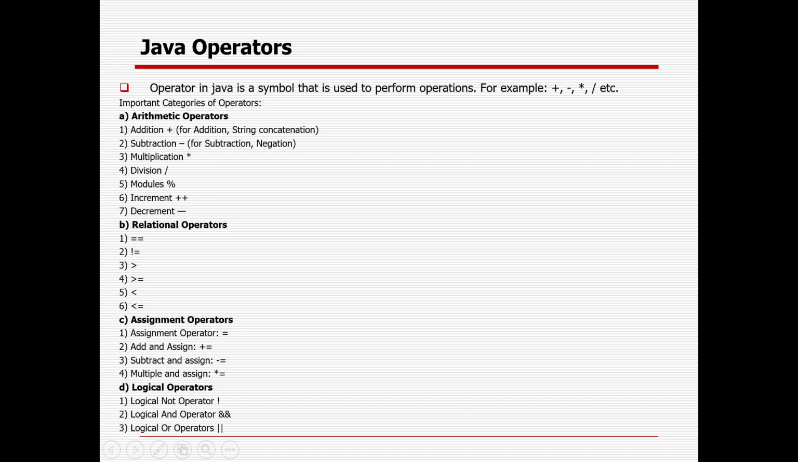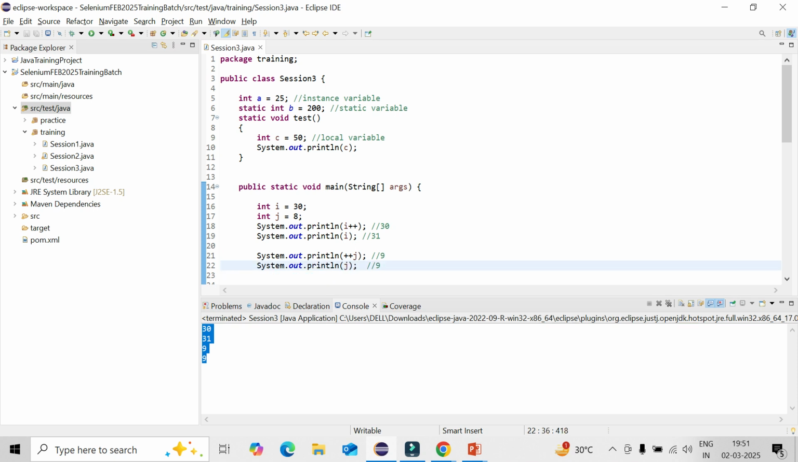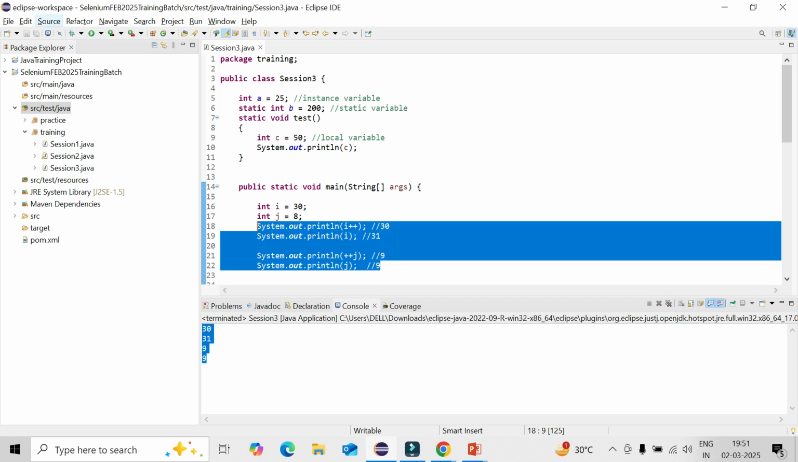Now I'll go on to the relational operators. It is nothing but something that will give you true or false, in case it is equal to, not equal to, greater, less, greater equal to, less equal to, like that. So you can use it like that. Comment out.